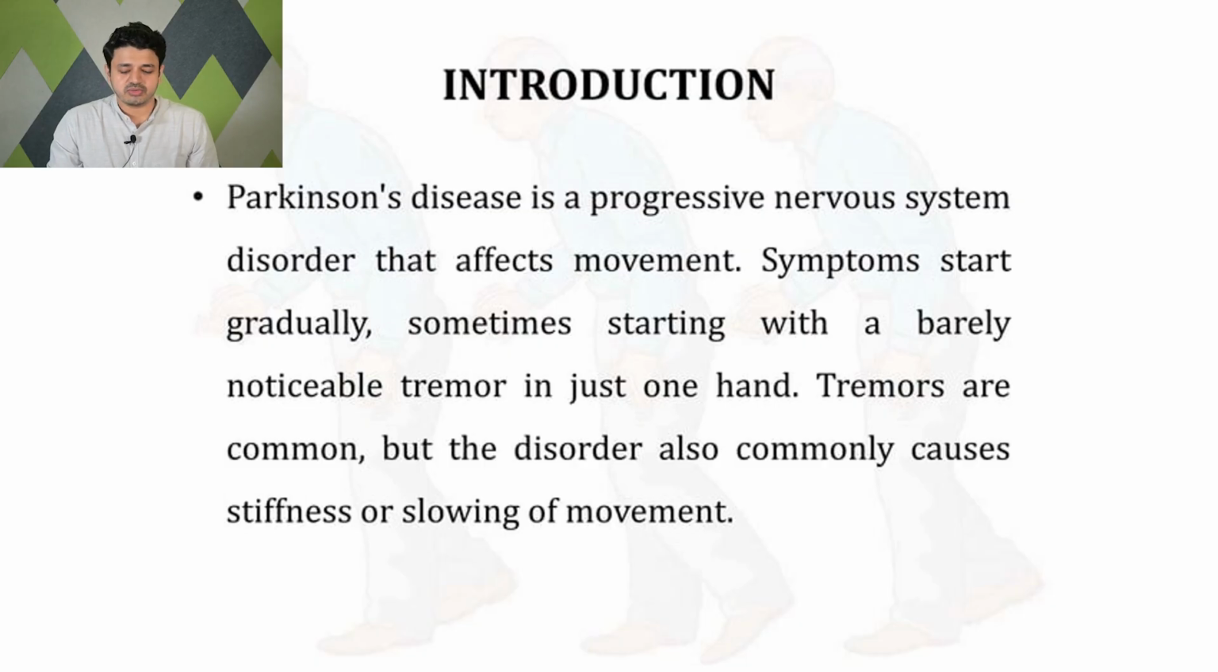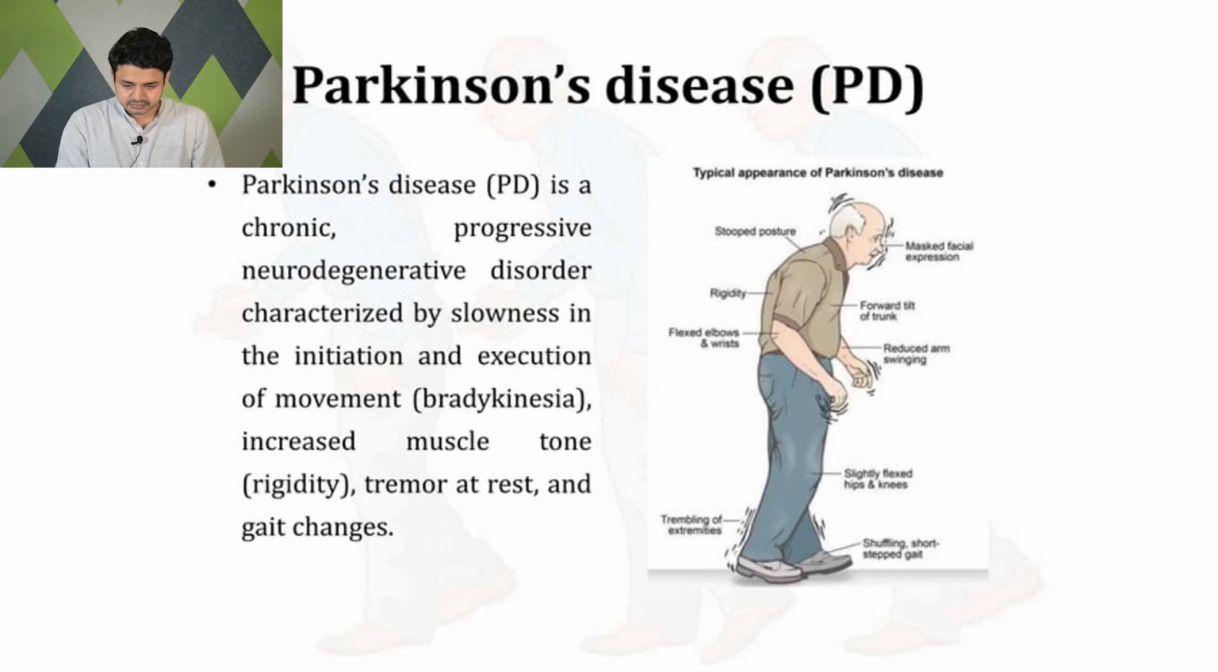It is a progressive nervous system disorder that affects movement. Symptoms start gradually and sometimes start with barely noticeable tremors in just one hand. Tremors are common, but the disorder also commonly causes stiffness or slowness of movement. You can see in this picture a typical Parkinsonian appearance.